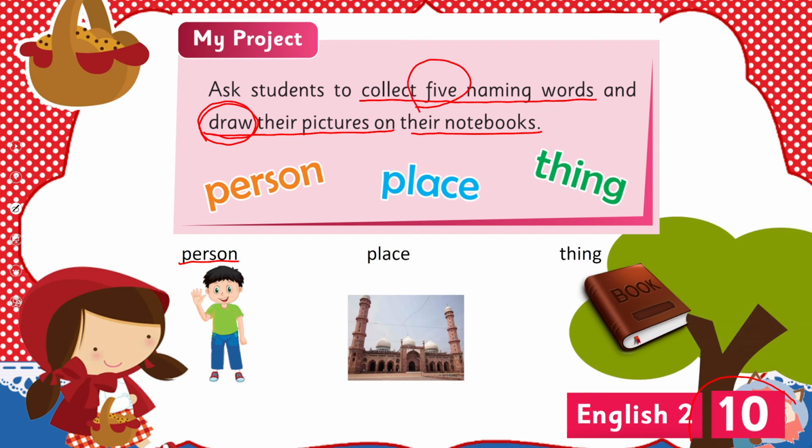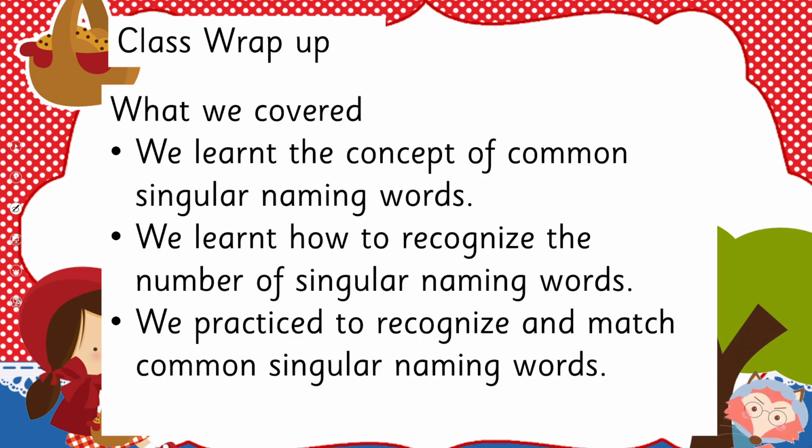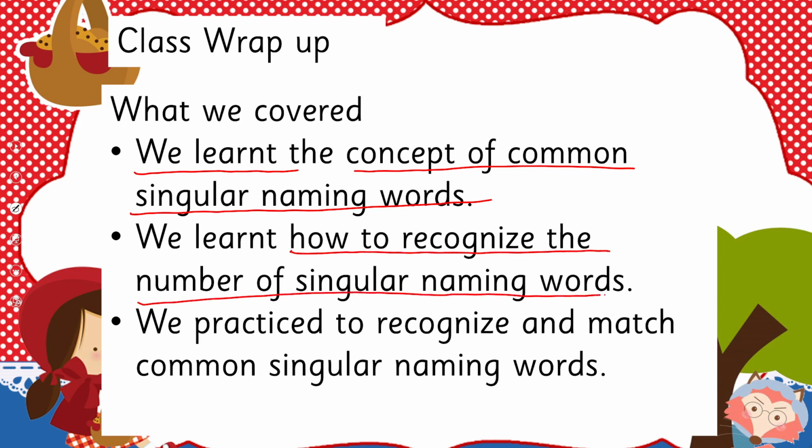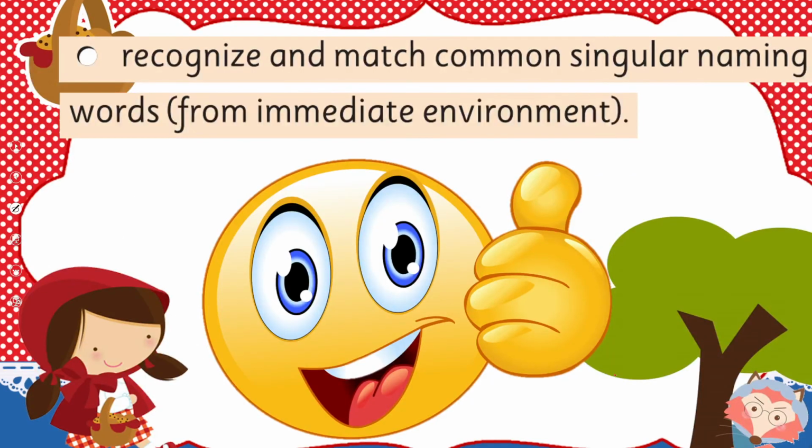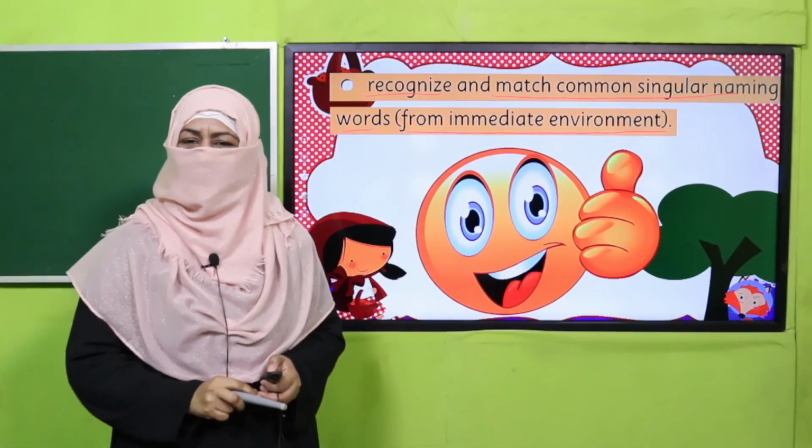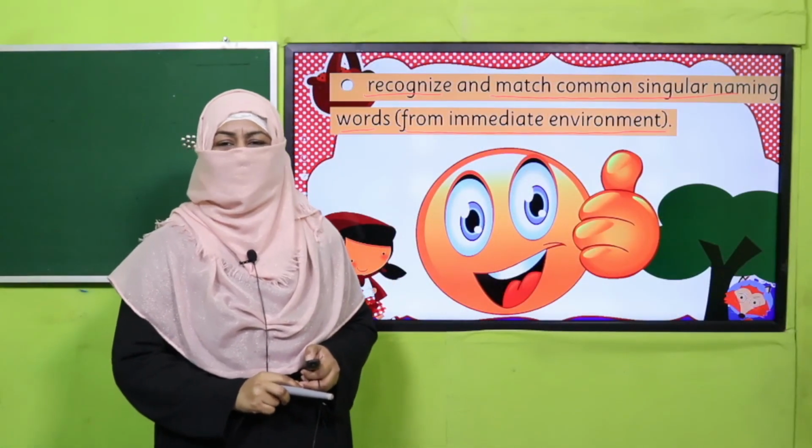Okay. So what we have learned, we learned the concept of common singular naming words. We learned how to recognize the number of singular naming words, and we practiced to recognize and match common singular naming words with pictures. So in this way, we achieved our SLOs to recognize and match common singular naming words from immediate environment. Yes, my dear children, are we done with it? Yes, and we thoroughly enjoyed doing it.